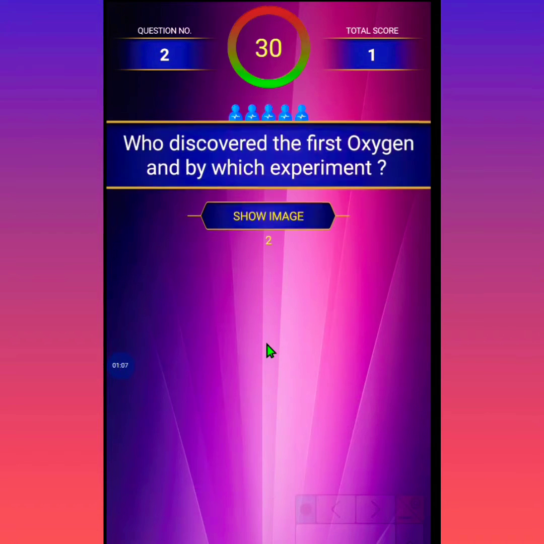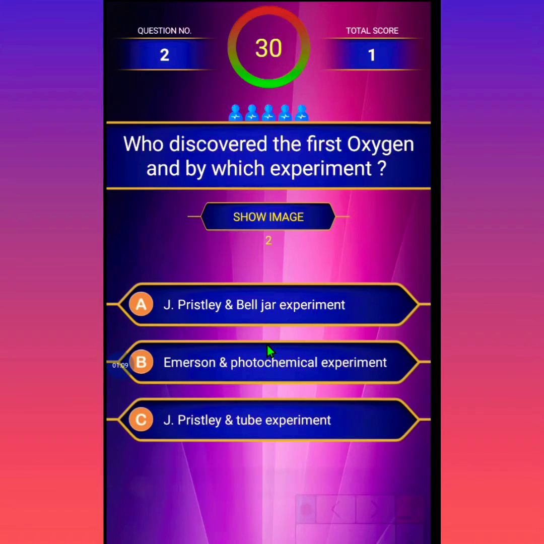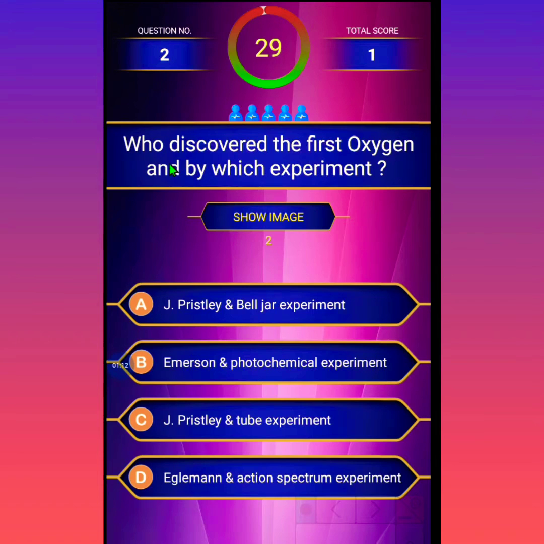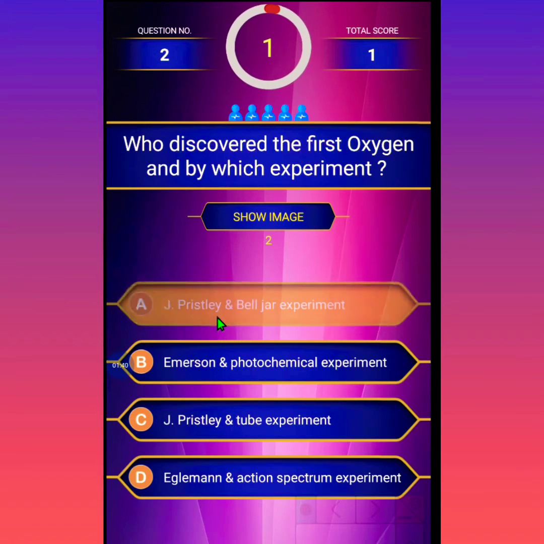Second question. See here, who discovered oxygen first, and by which experiment? First option is J. Priestley and bell jar experiment. Second is Emerson and photochemical experiment. Third is J. Priestley and tube experiment. And the last is Engelmann and action spectrum experiment. The correct answer is J. Priestley and bell jar experiment.